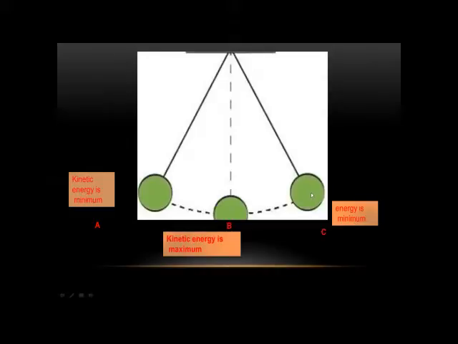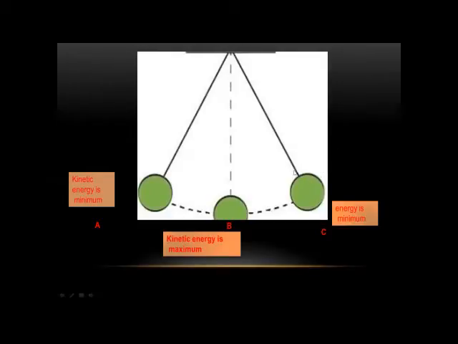Why is kinetic energy in C position minimum? Imagine with me: when the ball reaches this point, that means all the kinetic energy was consumed, and there is no kinetic energy to move above C to D or F or whatever.